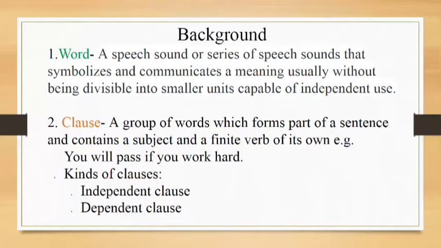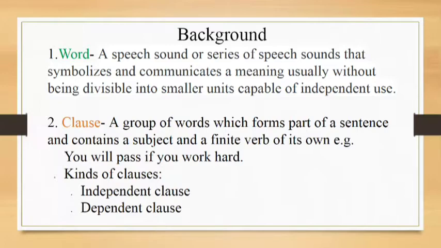And how does it connect with the independent clause? It connects with the help of subordinating conjunctions. So dependent clause is also known as subordinate clause. It is subordinate to the independent clause. It depends on the independent clause to draw its complete meaning.